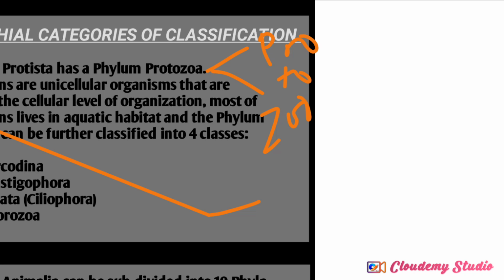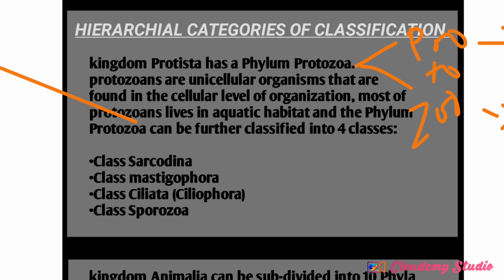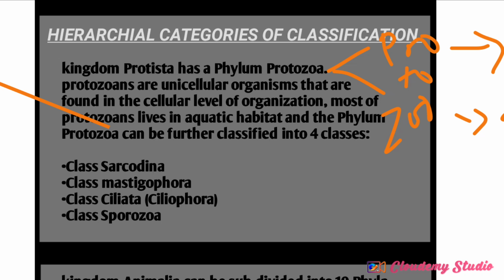You understand? So from this, they are believed to be the first animals that ever lived on earth.